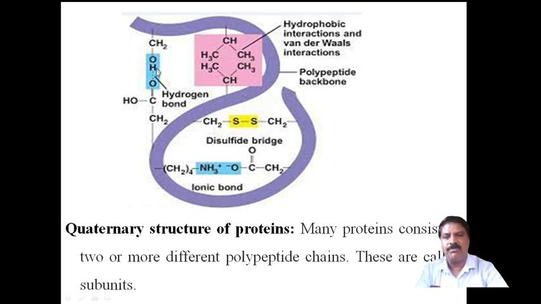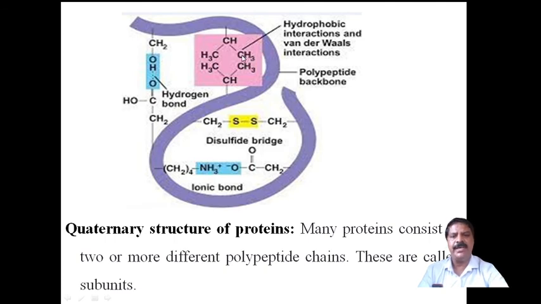Another one is the hydrogen bond, which will be formed here between the water molecule, HOH. This will also be possible between the NH and the CO bond. CO is the carbonyl group, and there is an OH group. Here a bond is formed, and this is called a hydrogen bond.